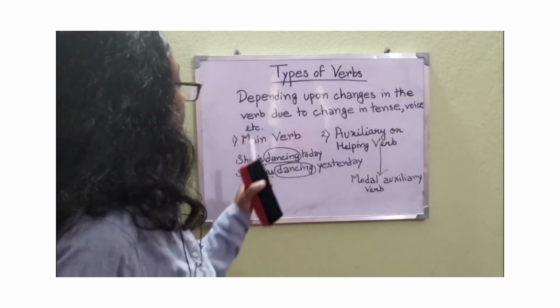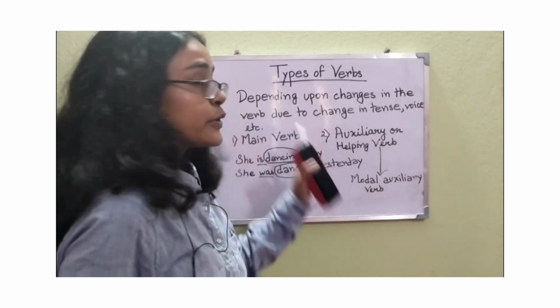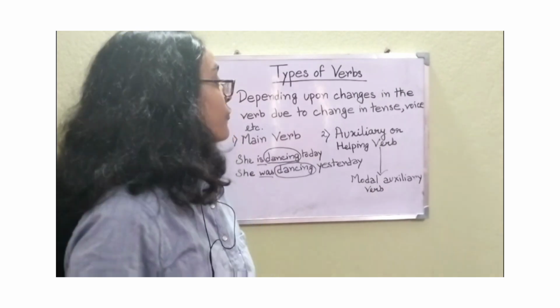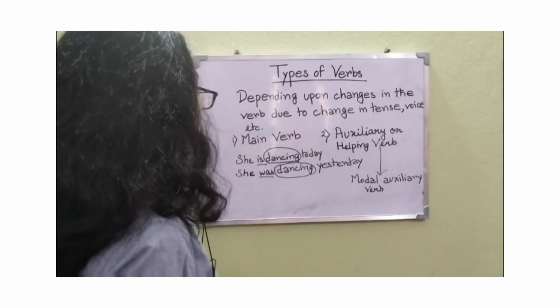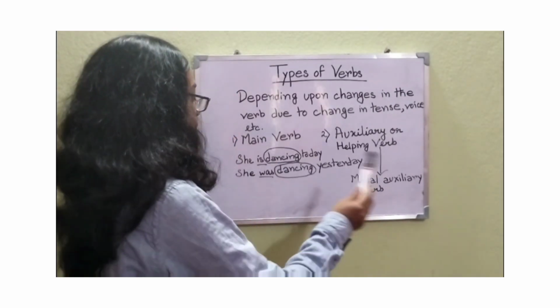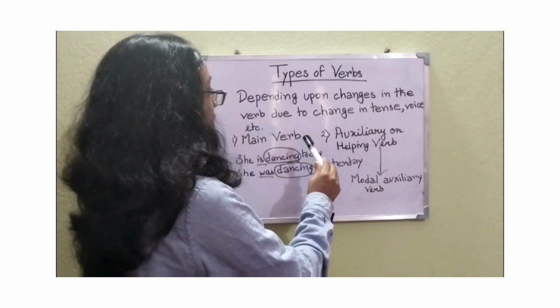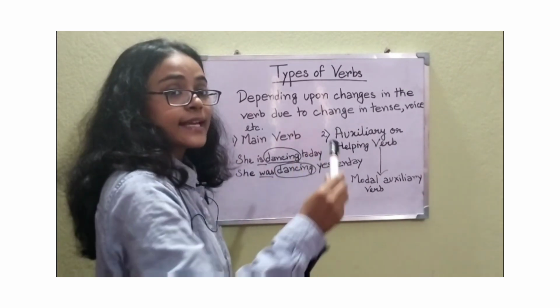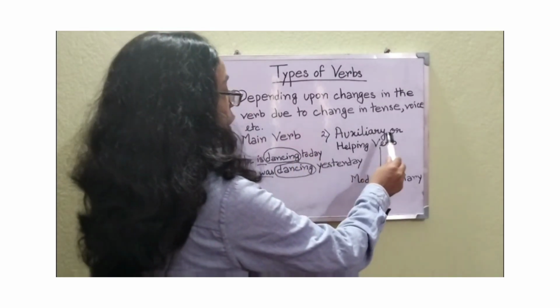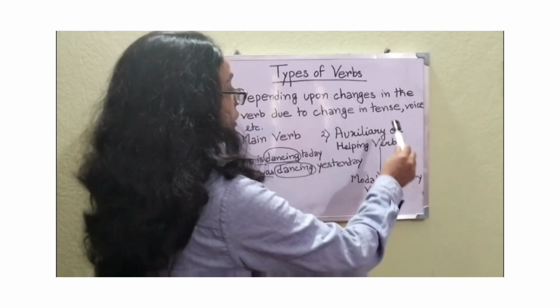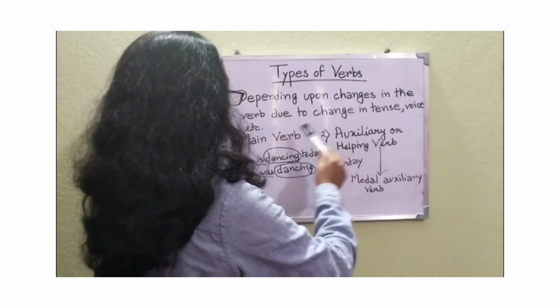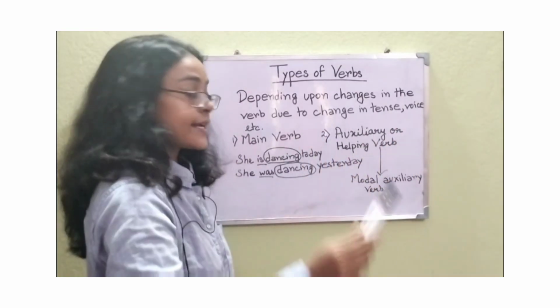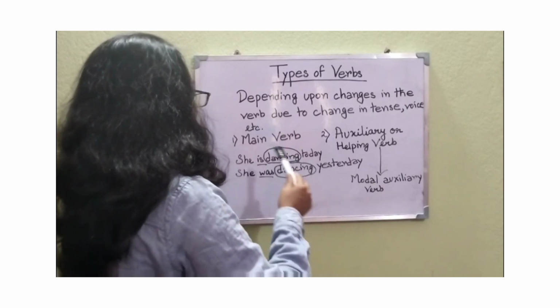Again, depending upon changes in the verb due to change in tense, voice, mood, aspect, etc., there are two types of verbs. Main verbs do not change due to change in tense, voice, mood, aspect, etc. Auxiliary or helping verbs change due to change in tense, voice, mood, aspect, etc. For example,